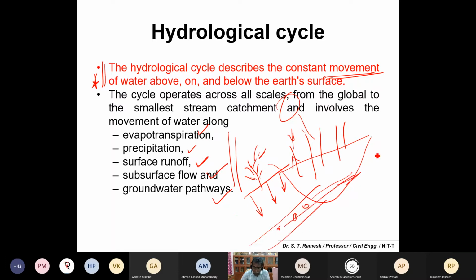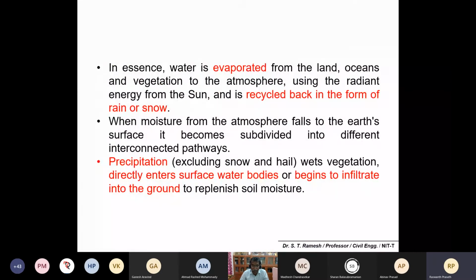Groundwater also may have a flow which will move from one direction to another. Is it okay? So these are the technical components you have to remember. It will start with precipitation, surface runoff, evapotranspiration, subsurface flow, and groundwater pathways. Is it okay? Okay, so this has been explained in the following slides.